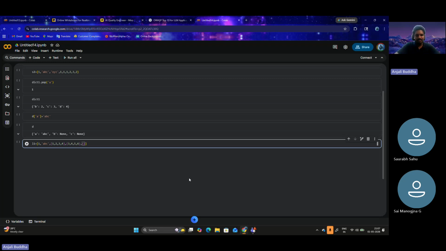The fifth element is the dictionary. It has got a key-value pair, let's say name, and name has got, let's say, Arya. Session, let's say this is AI quality engine. All right, so let's just run this.